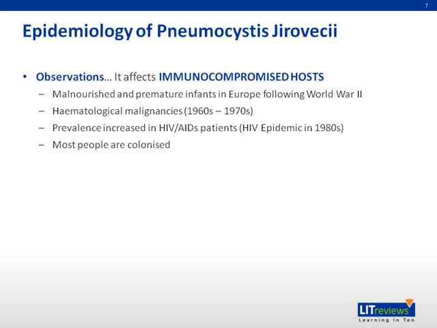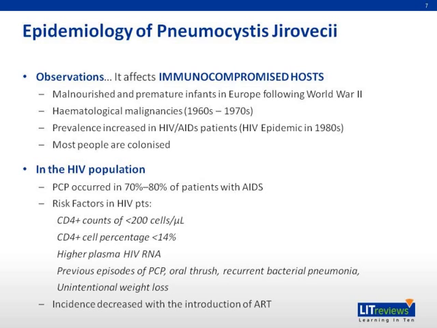Reviewing the epidemiology of pneumocystis infections, some observations first. As highlighted earlier, it occurs in immunocompromised hosts. In malnourished and premature infants in Europe following World War II, it has been described. They are also described in patients with hematological malignancies, and this was reported heavily in the 1960s to the 1970s. Following the HIV epidemic in the 1980s, the prevalence of pneumocystis infections has also increased, especially in patients with AIDS. And for most people, we are all colonized with pneumocystis, but we do not necessarily get the infection.